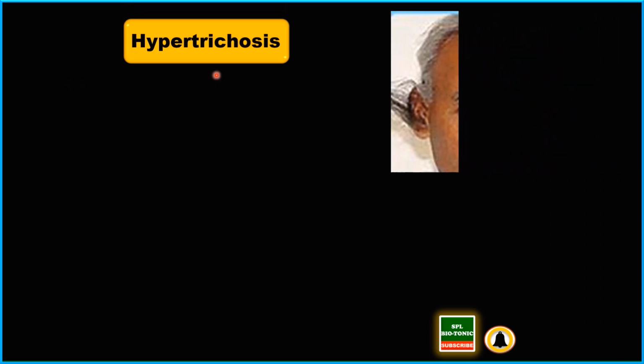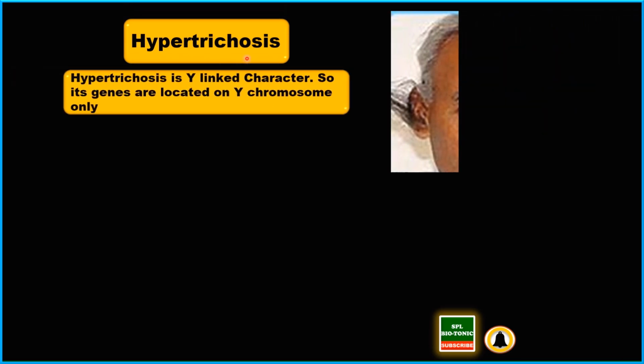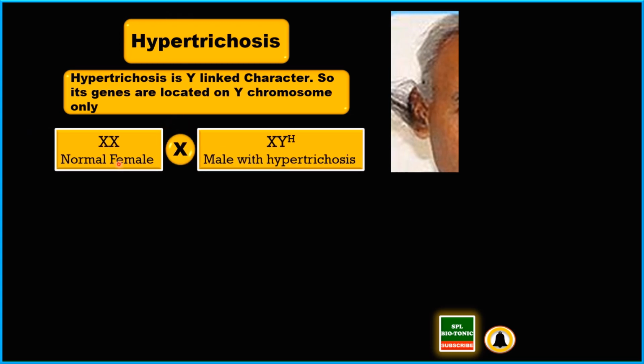Now, as far as Y linkage is concerned, the example is hypertrichosis. In case of hypertrichosis, the male shows hairs on the external ear pinna. Now it is a Y-linked character, so the genes will be on the Y chromosome. Now this is a normal female; females have no Y chromosome, so there is no hypertrichosis gene in females, whereas if a male has the hypertrichosis character, then the gene must be present on the Y chromosome, so it is shown with Y capital H.